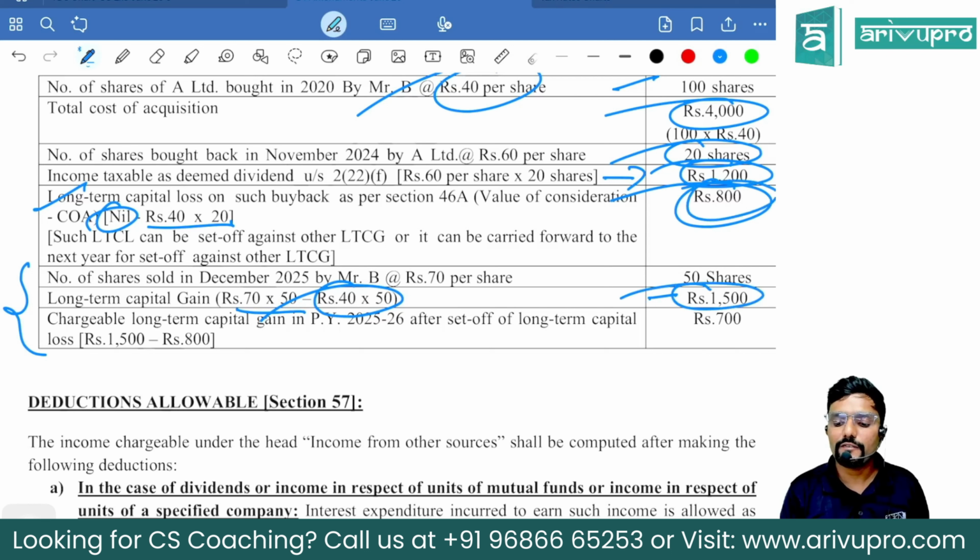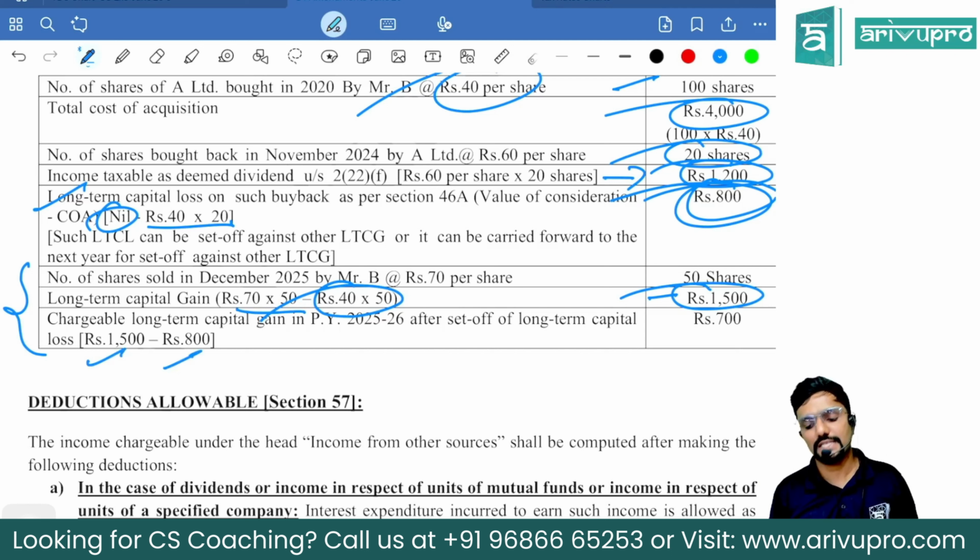No, he has a loss of 800. Can I adjust it, sir? Yes, as it is long-term gain, long-term loss can be adjusted. So, against the 1,500 gain, 800 loss has been adjusted. Remaining 700 would be taxable.